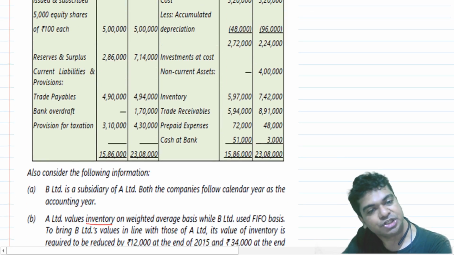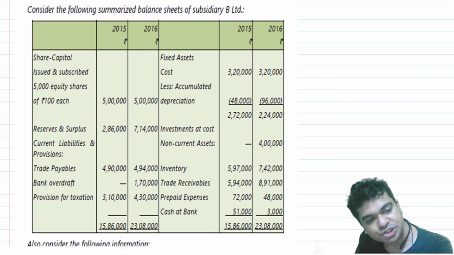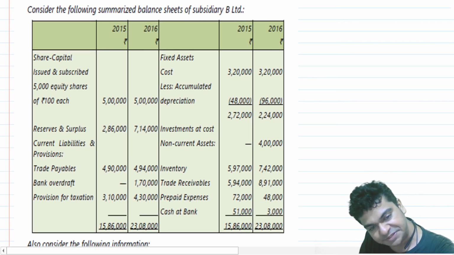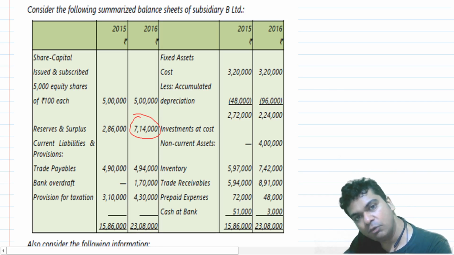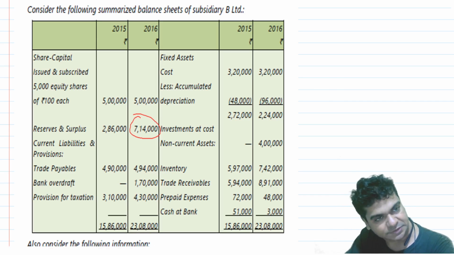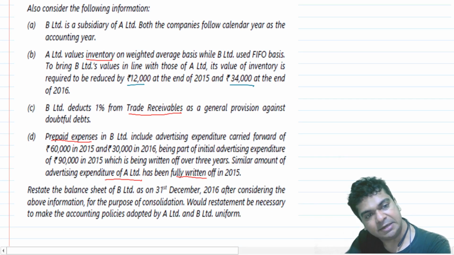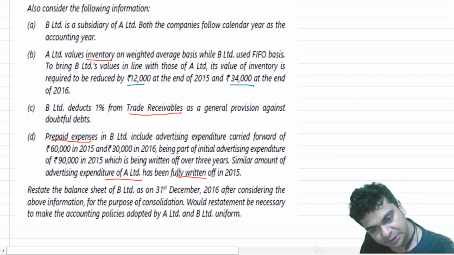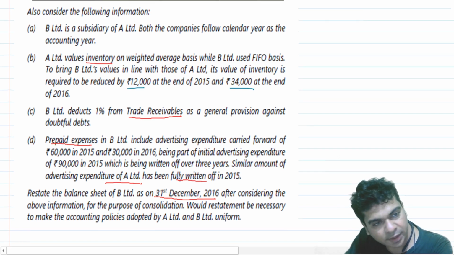If we see the balance sheet as on 31st December 2016, in the balance sheet of 31st December 16, your reserves and surplus right now is 7,14,000. So we will start with 7,14,000 and give effect of the adjustments. After all, the restated balance sheet is to be prepared on 31st December 2016. So let's work it out.